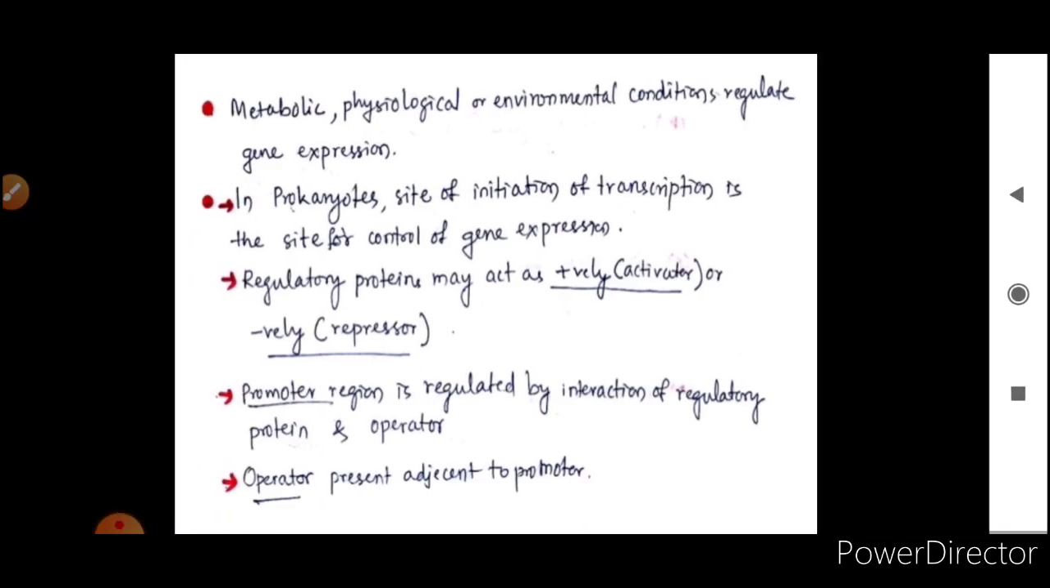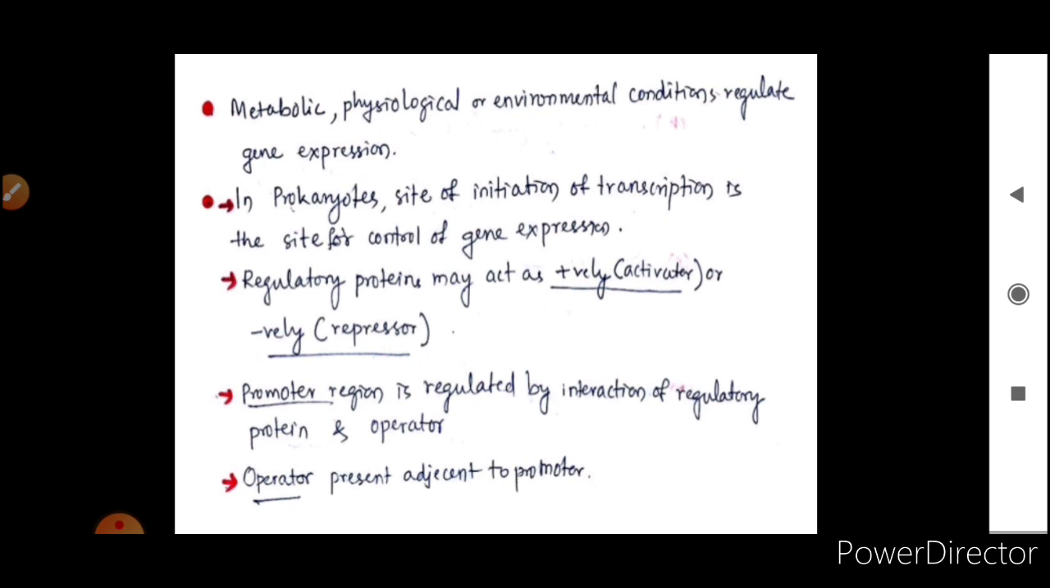If there is no lactose, then there is no synthesis of energy. Now metabolic, physiological or environmental conditions regulate the gene expression at various levels. In prokaryotes, the site of initiation of transcription is the site for control of gene expression. That is, regulatory proteins may act positively or they can act negatively. When they act positively, they are called activators, and when they act negatively, they are called repressors. A promoter region is regulated by interaction of regulatory protein and operators. Operator is present adjacent to the promoter.